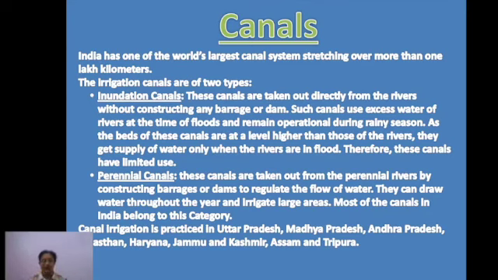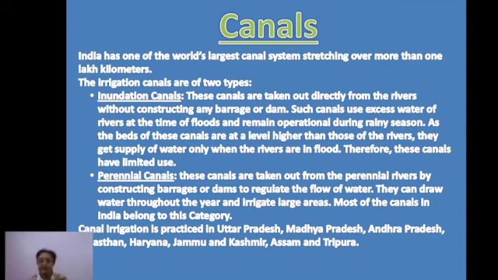So they can draw water throughout the year and irrigate large areas. It's not dependent on the floods or the rainy season. And within India, you will find most of the canals are under this category, perennial type.